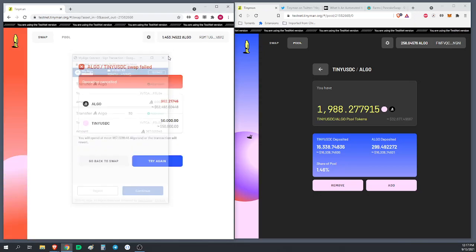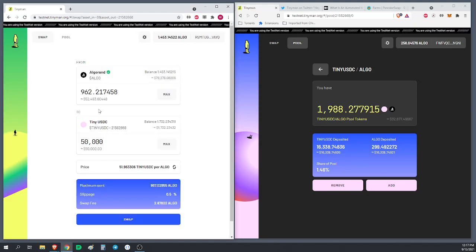Let me go back here quick. Swap fee. Now see the swap fee, 50 grand. We're doing almost 3 Algorand and 3 Algorand. So that's a $150 fee on a $50,000 trade. This person here is going to get 1.46% of this 2.87802 Algo. So let's also take a note here, 299.49. This is where you're going to see the fees pop up. All right, so make note of this number here.